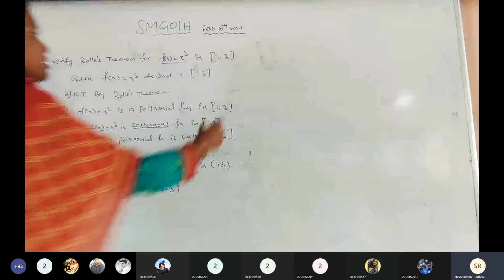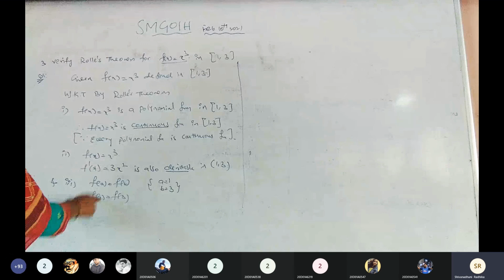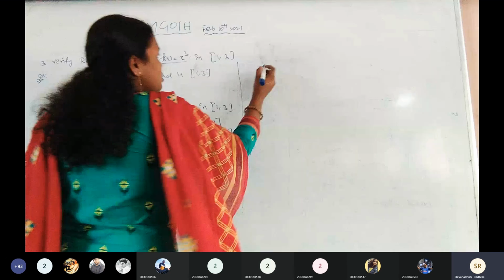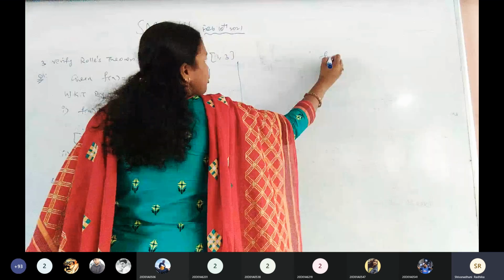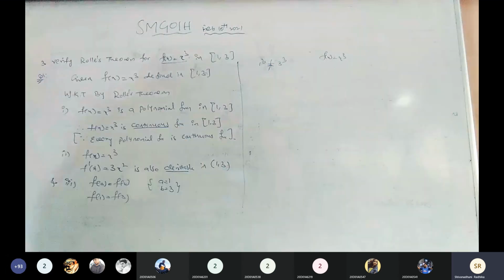By substituting x equals 1 in f of x, since f of x equals x cube, f of 1 equals 1 cube, and f of 3 equals 3 cube. So 1 cube is not equal to 3 cube. F of 1 is not equal to f of 3.